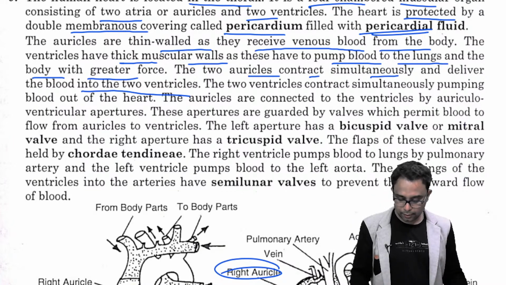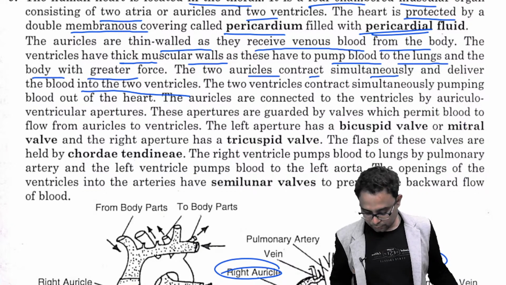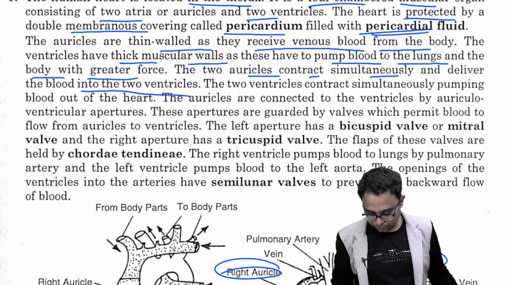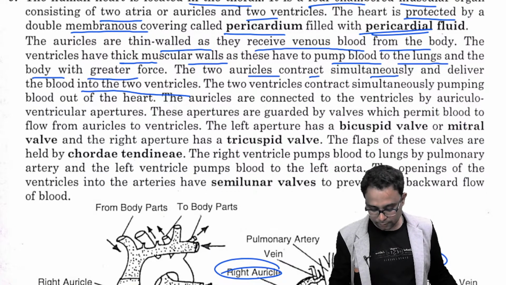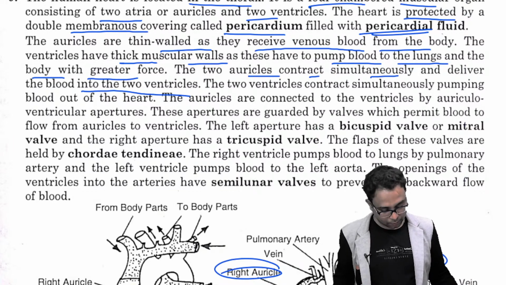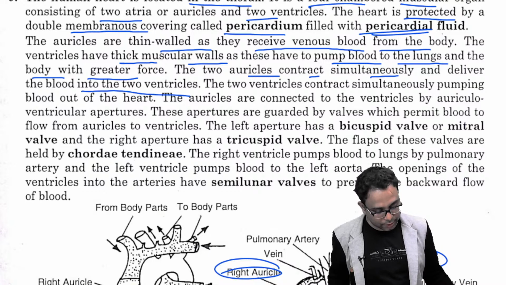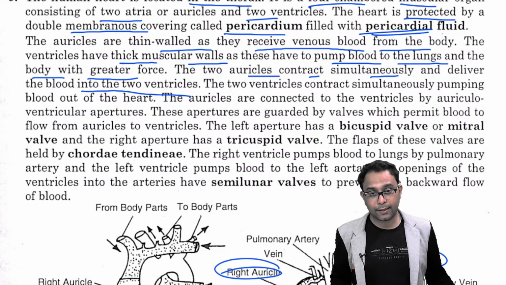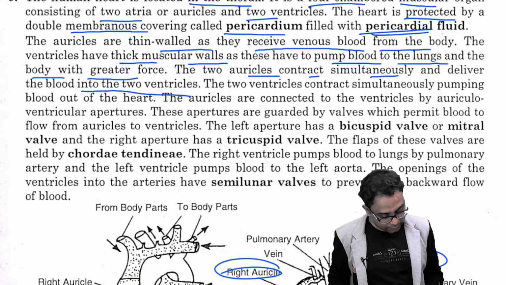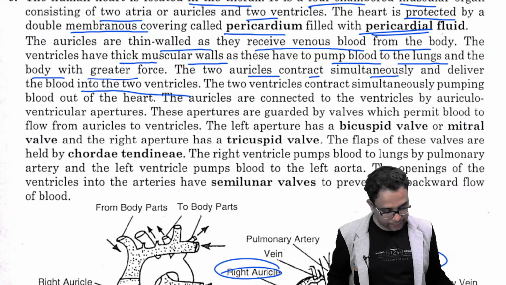And between the auricles and ventricles, some valve is there, right? Between the right auricle and right ventricle, here one valve is there, that is the tricuspid valve, and here it is called the bicuspid valve.